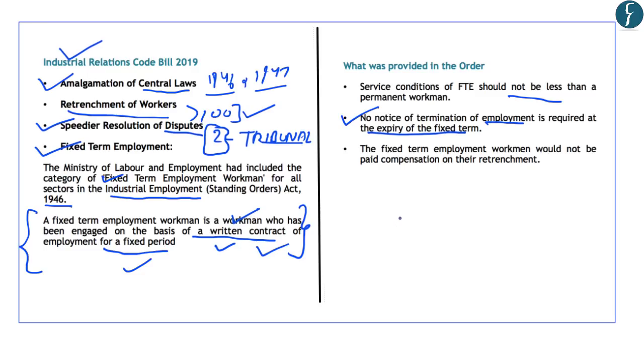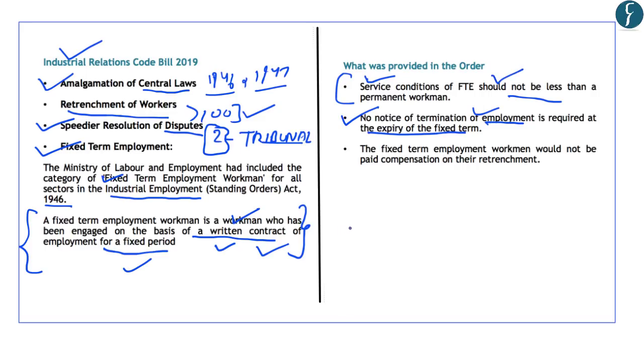Now, the main objective of providing the fixed term employment is to provide flexibility to the industries in hiring human resources according to the new demands that arise. However, by providing for fixed service conditions, the standing order aims at protecting the workers from exploitation by the firms. So it takes care of the interests of both the employers as well as the employees.